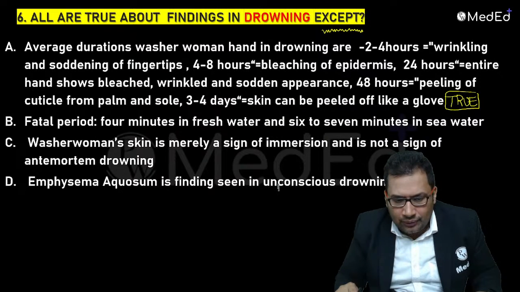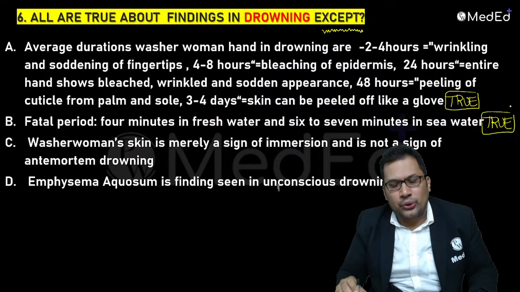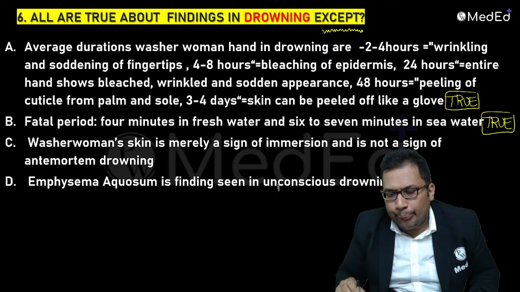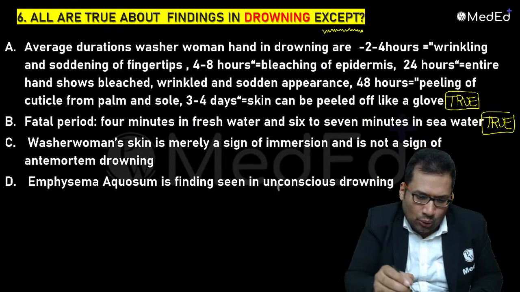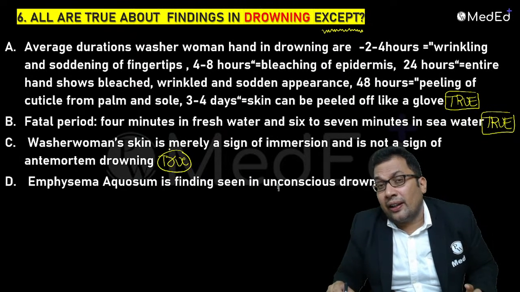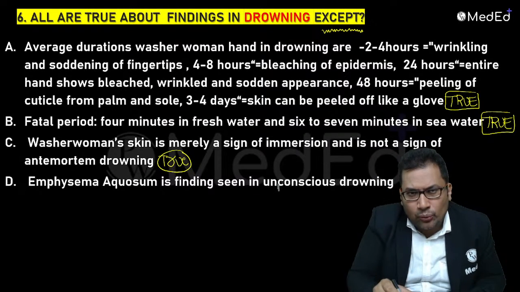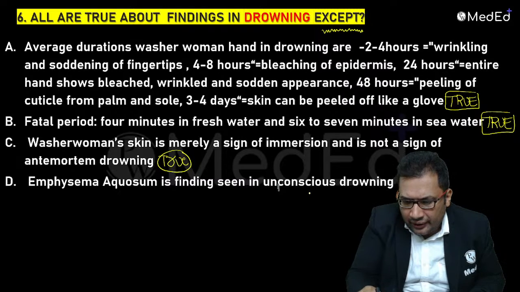Fatal period in drowning is 4 minutes in fresh water and 6 to 7 minutes in sea water. That is also true. Washerwoman skin is merely a sign of immersion, not a sign of antemortem drowning. Yes, it is true. It can be seen in other conditions like hypothermia also. The washerwoman hand looks like trench foot in hypothermia. That is also true. Emphysema aquosum is a finding seen in unconscious drowning. It is wrong. C is wrong.